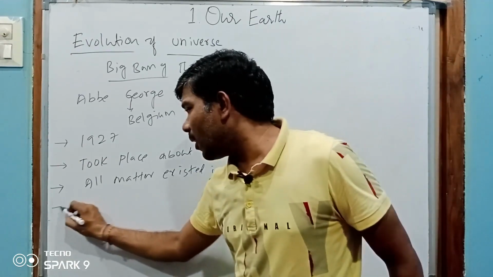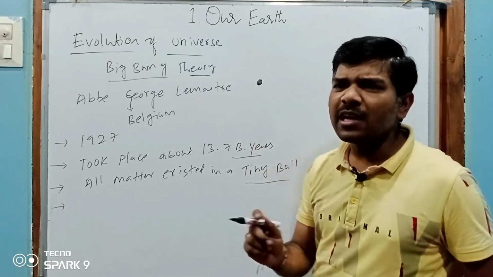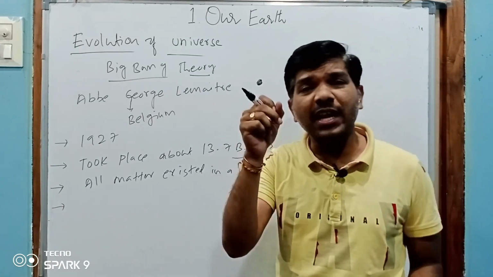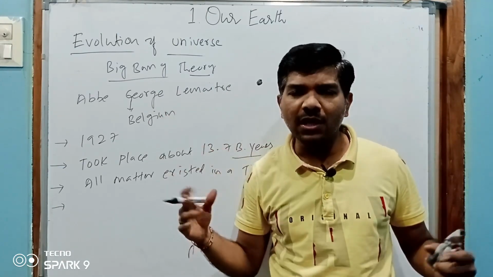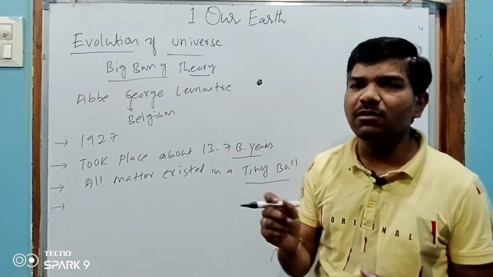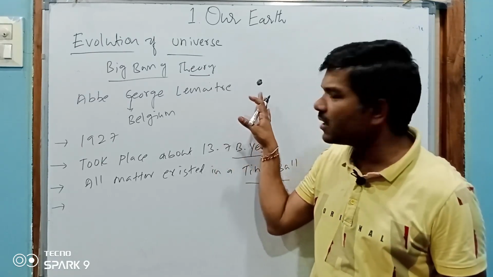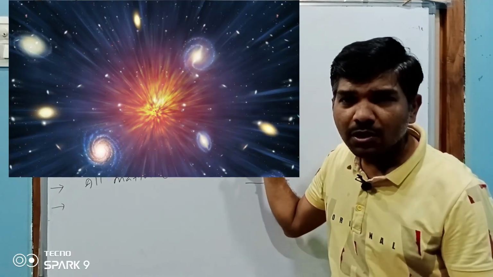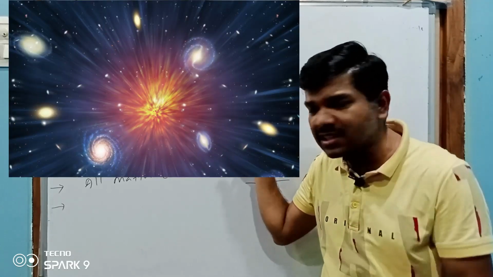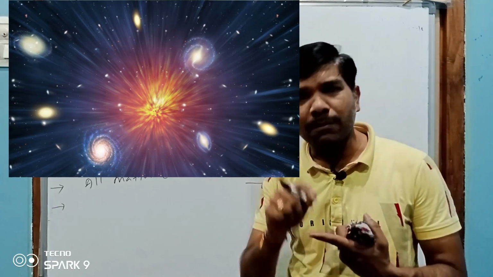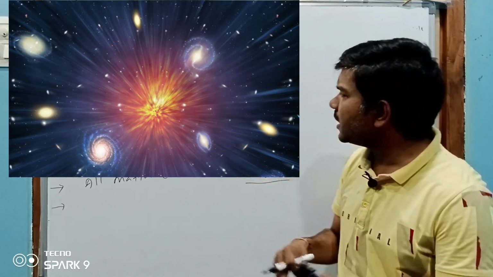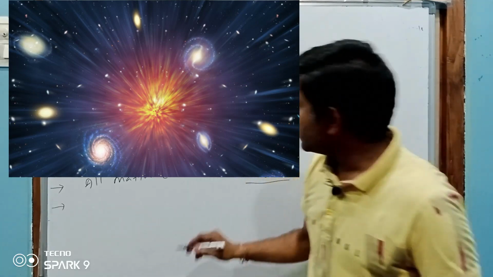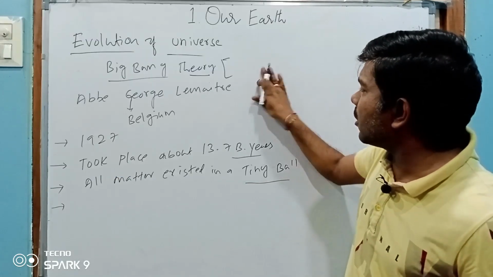This small ball had a very small volume, but infinite temperature and infinite density, huge density and huge temperature. Its volume is very small, but it has huge temperature and huge density. So due to the huge temperature and huge density, the tiny ball exploded.